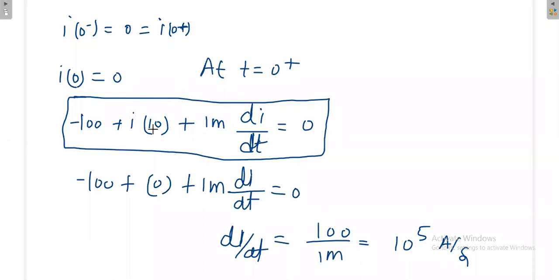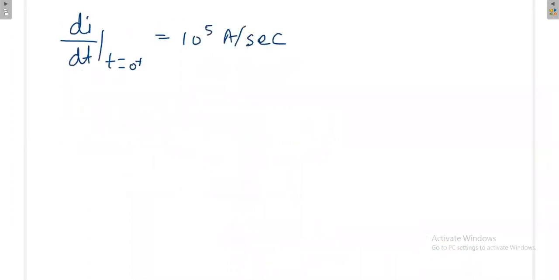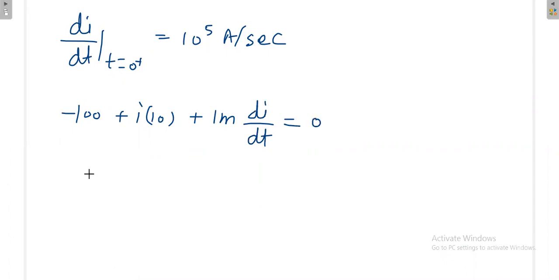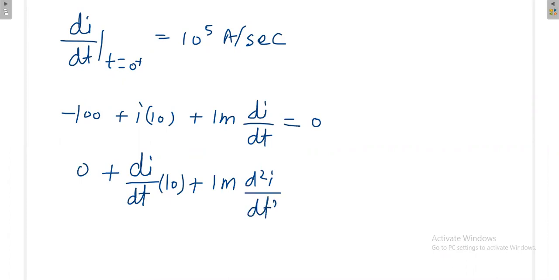First I'll write this general equation, later we'll differentiate. This is the general equation. Now you differentiate this one time. Once you differentiate, this is 0. Again, di by dt times 1 m plus d square i by dt square is equal to 0. Now you apply t is equal to 0 plus.